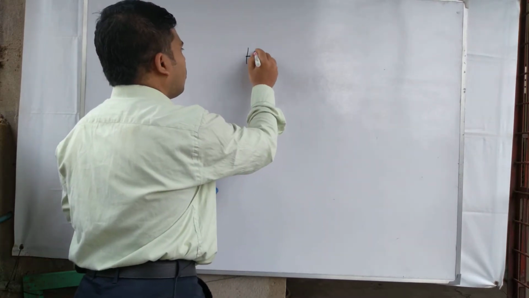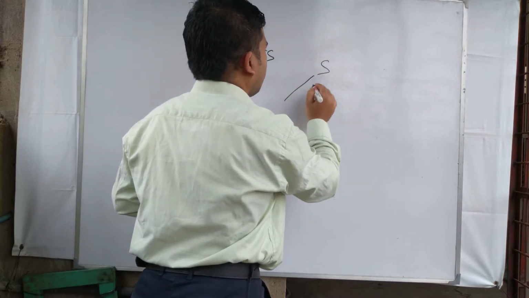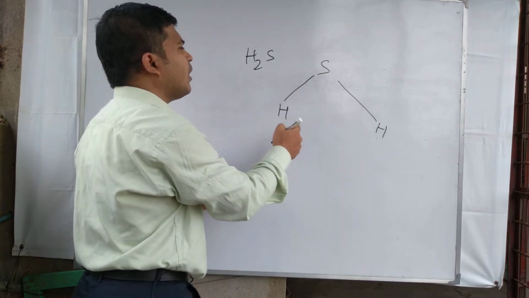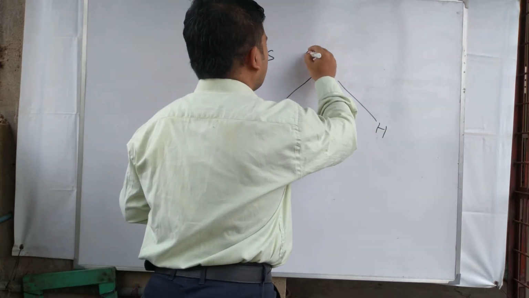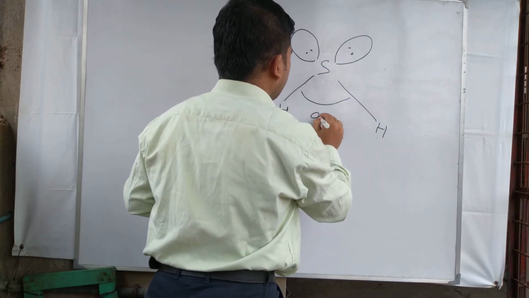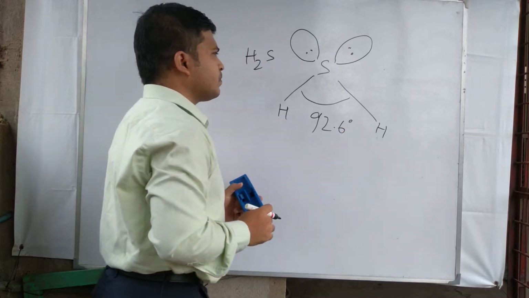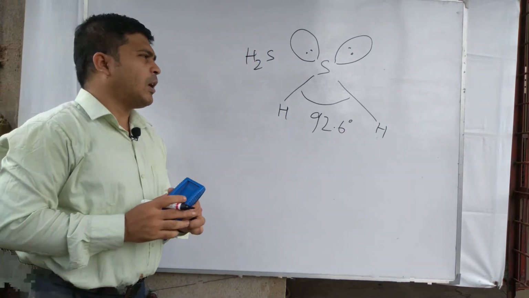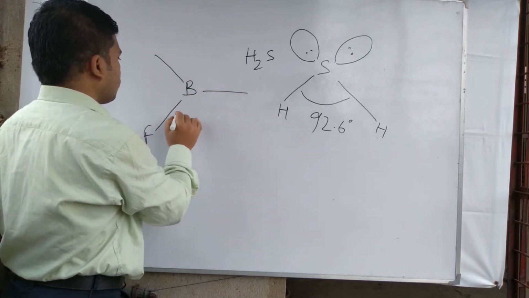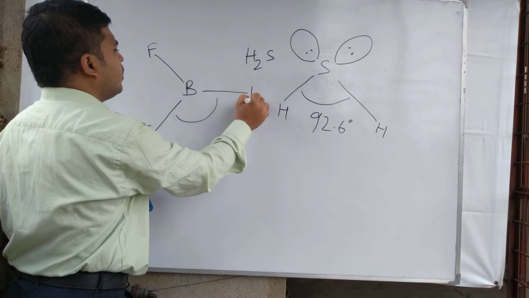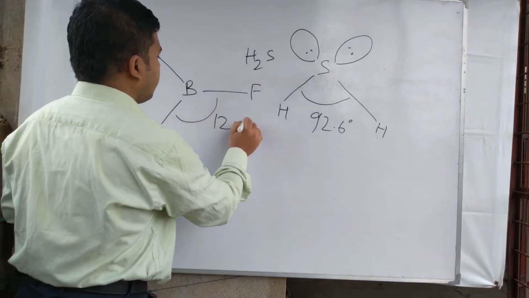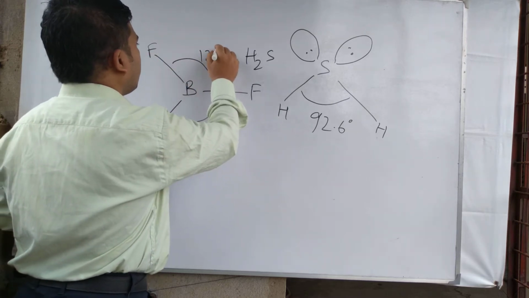If we take the example of H2S molecule, two hydrogens are bonded with the same central atom sulfur, and it has two lone pairs, and the angle is 92.6 degree. You can take the example of BF3, where the angle between the BF bonds is 120 degree.